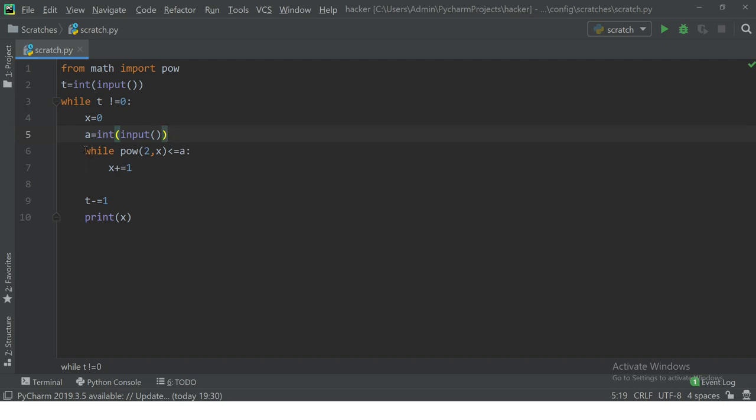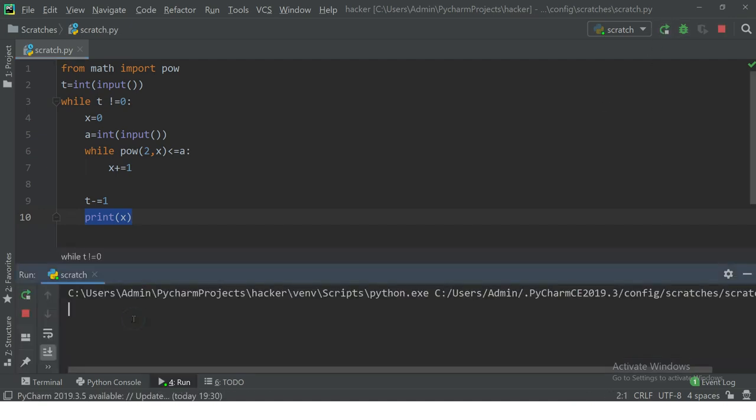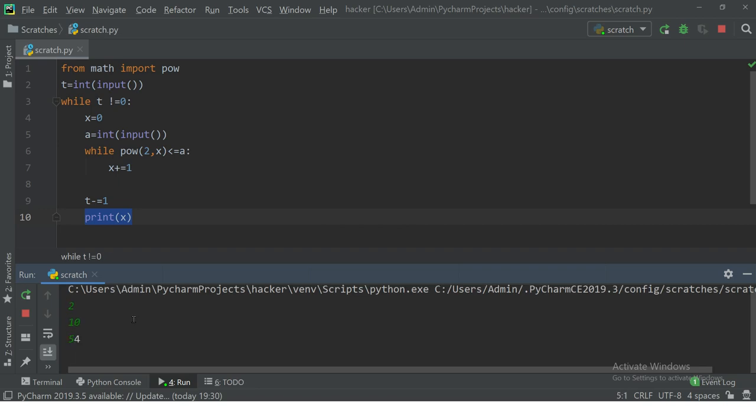So as we discussed in the logic, while the power of 2, 2 raised to 0, 2 raised to 1, 2 raised to 2, 2 raised to 3, 2 raised to 4, is less than the amount, we increment the coin in the bag, and then we print how many coins are there with us. So we'll just run this code. It is a very simple one, just requires basic math.